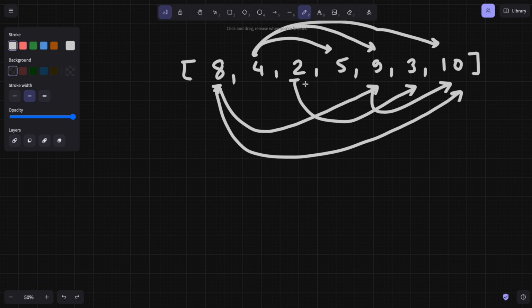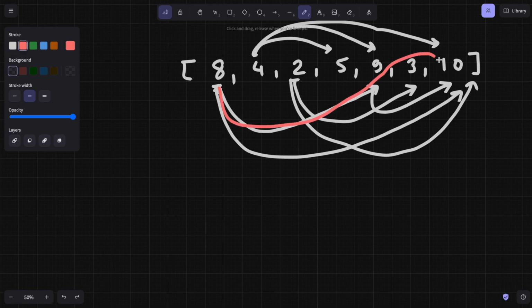If I come to 2, then 3 is possible. If I come to 5, 2 to 10 is also possible. So basically all are increasing. That is what I want to see. So if I follow this path, 8 then 9 and then 10, that is one path. And if I follow this path, 4 to 5 then 9 then 10, then it will contain 4 elements.